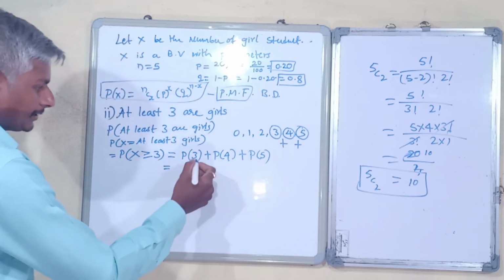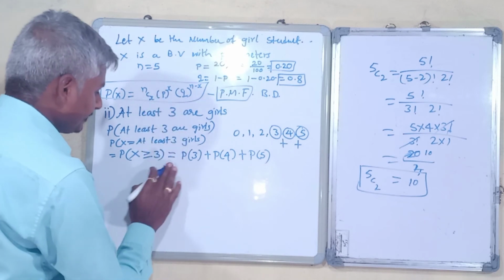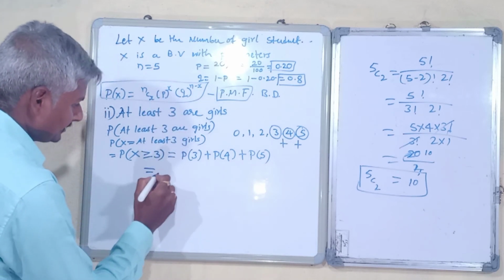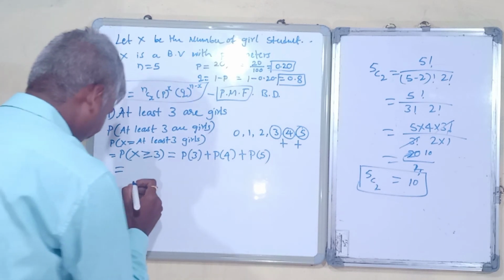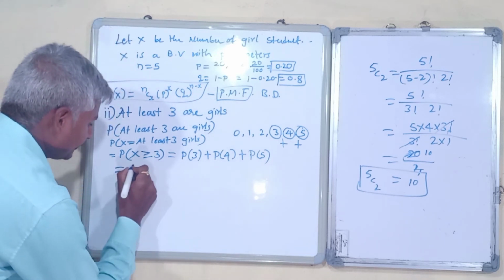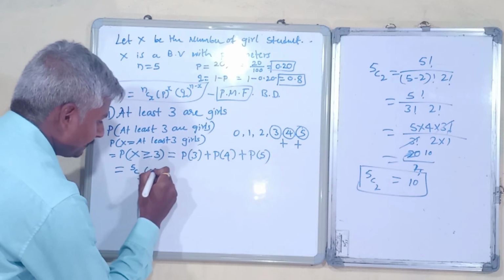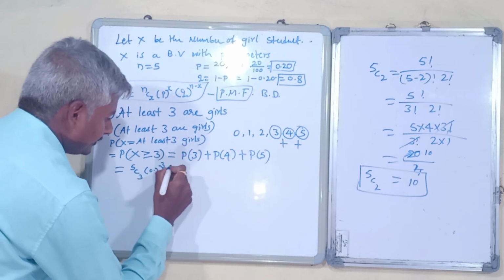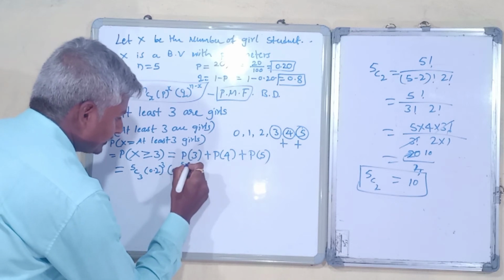And if you write the probability of 3 plus 4 plus 5 using the probability mass function, I will write it here: 5C3 into 0.2 raised to 3 into 0.8 raised to 5 minus 3.